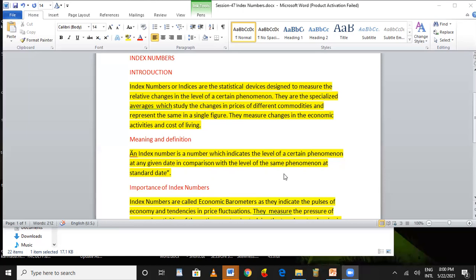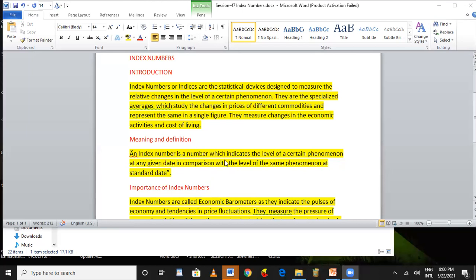For that, the same phenomenon at a standard date: last year to the current year, or the last 2 years, or the last 10 years to the current year. So the standard date has to be mentioned. That is the meaning and definition of index numbers.